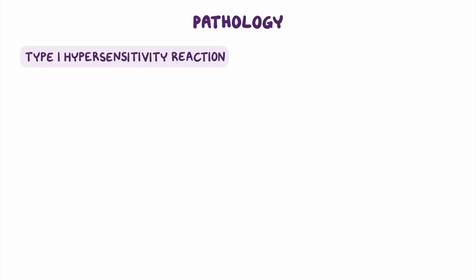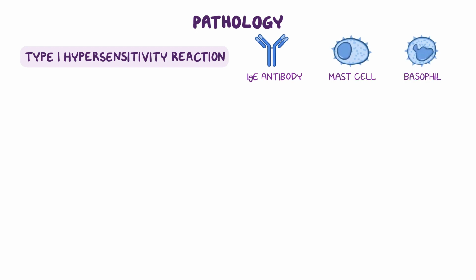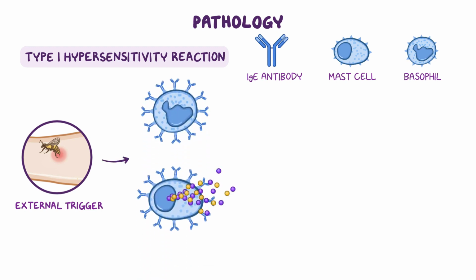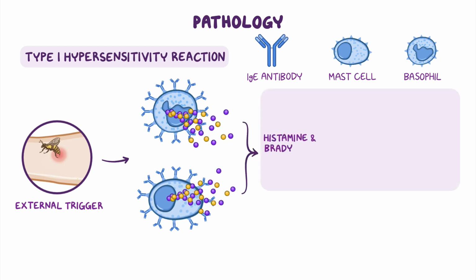The pathophysiologic mechanism behind anaphylaxis and anaphylactic shock is a type 1 hypersensitivity reaction, which is mediated by IgE antibodies that bind and sensitize the mast cells and basophils. Once an external trigger reaches the body, it binds IgE antibodies and stimulates mast cells and basophils to degranulate and release vasoactive mediators, such as histamine and bradykinin, that eventually cause massive systemic vasodilation.